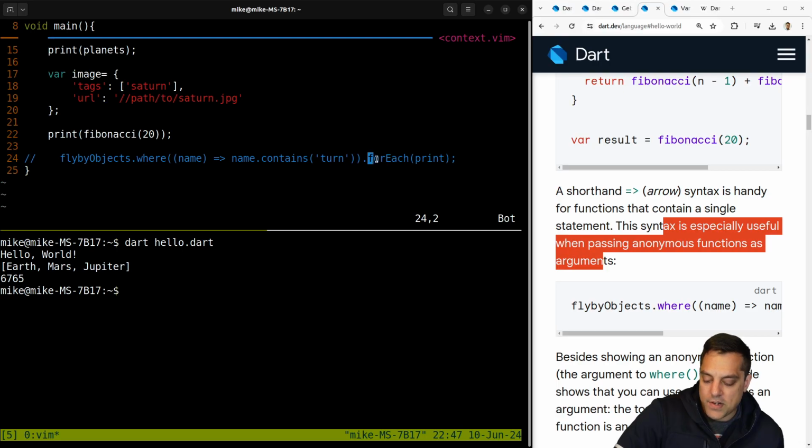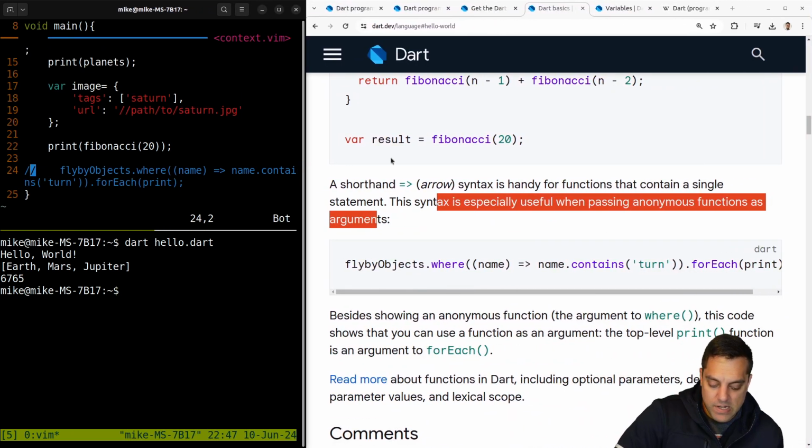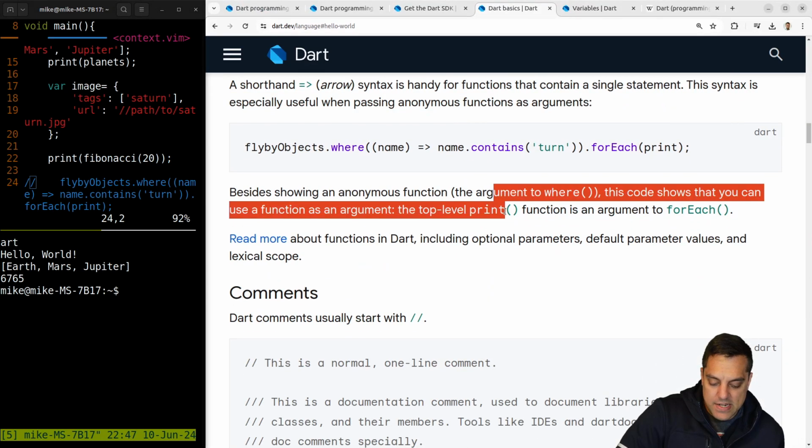Cool. Now I don't know yet if this is, some languages have universal function call syntax where you could just do dot and then chain as a result here, which is nice. But I don't know if forEach is also part of the algorithm library that takes in a range or something. But anyways, that's kind of neat.